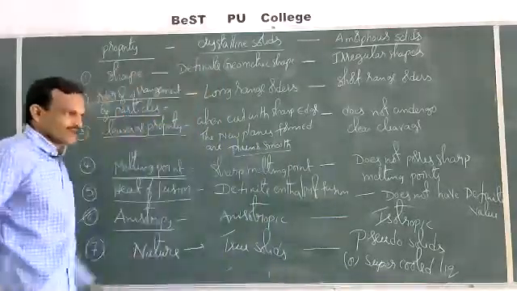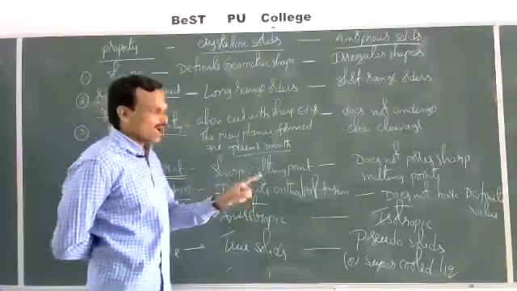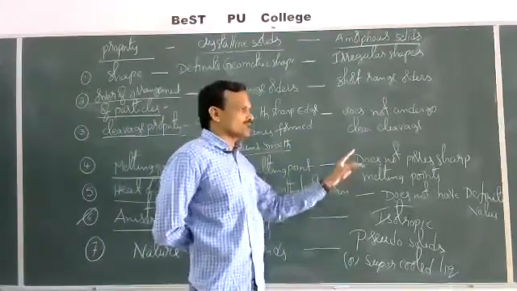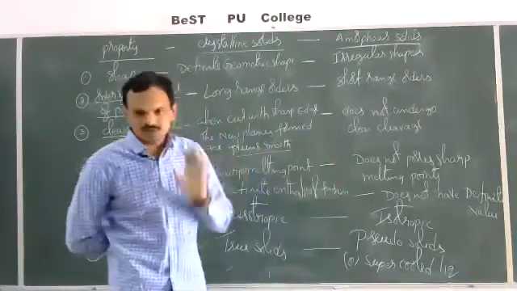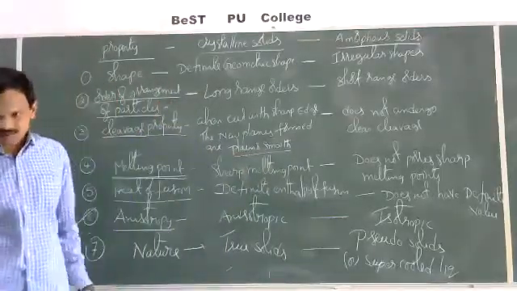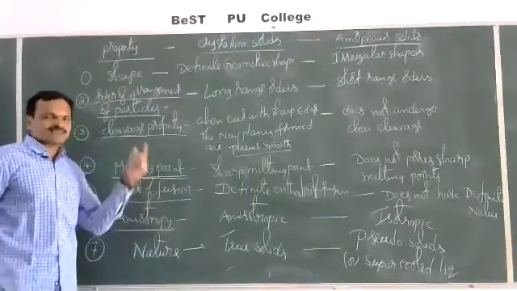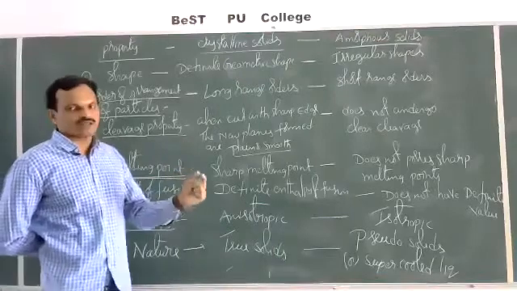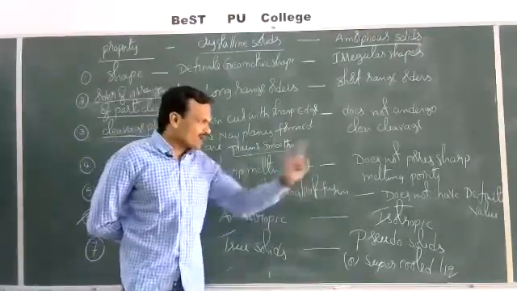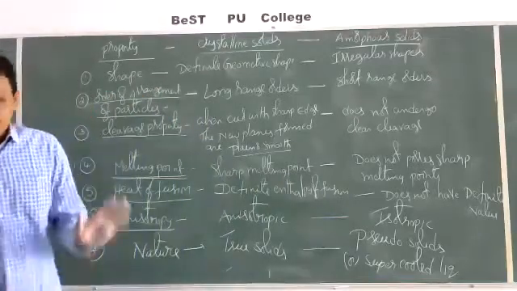Whereas in case of amorphous solids, the particles are arranged irregularly, and these amorphous solids are converted from solid state to liquid state slowly. Means they possess a range of melting points. Next, heat of fusion. Crystalline solids have a definite heat of fusion or definite enthalpy of fusion, whereas amorphous solids do not have a definite heat of fusion.